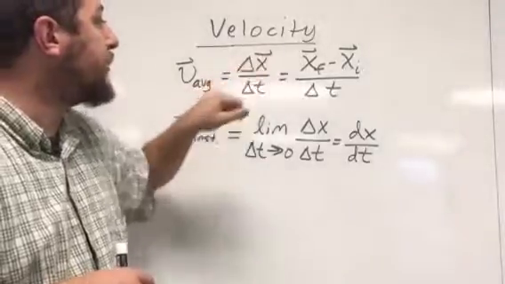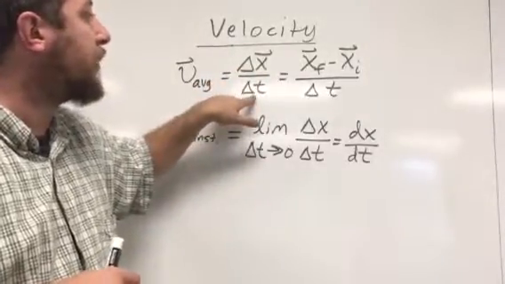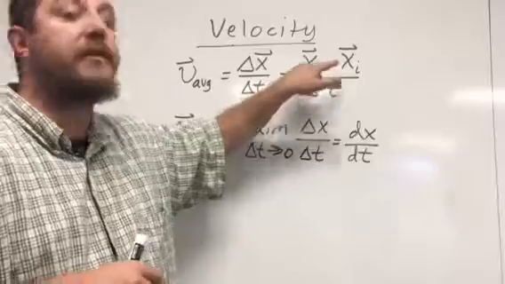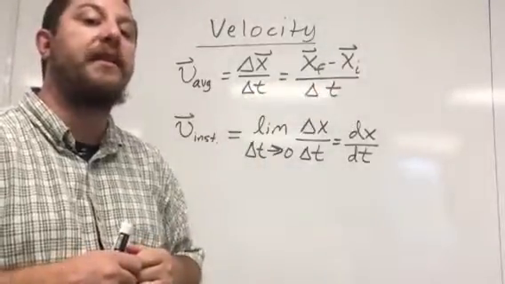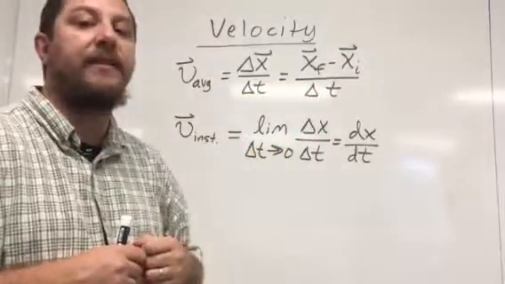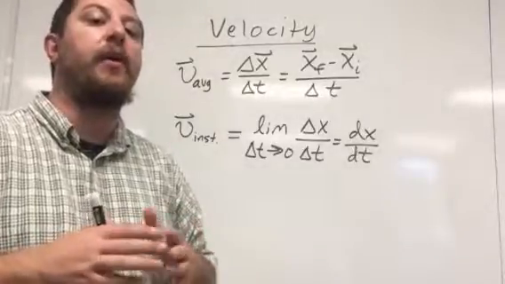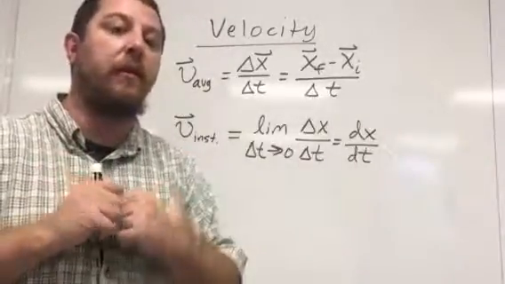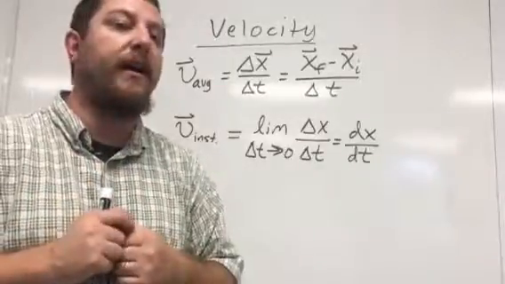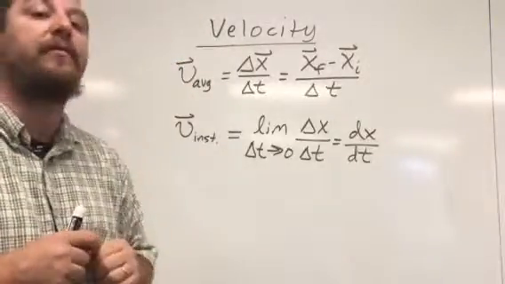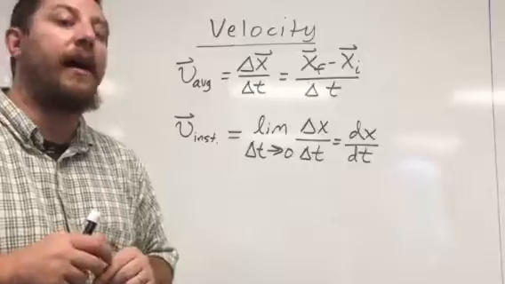So what is my change in position over some given time interval? And that is just the difference between my final and initial positions over, again, that same time interval. And that is the average velocity. If I know what my total displacement is over some finite length of time, then I can calculate what the average velocity is of my object.